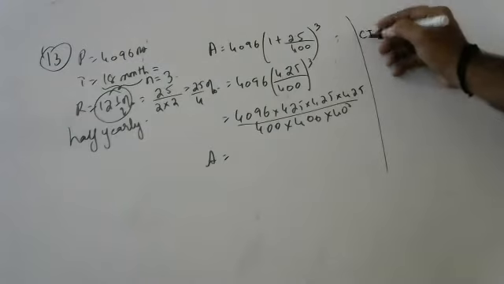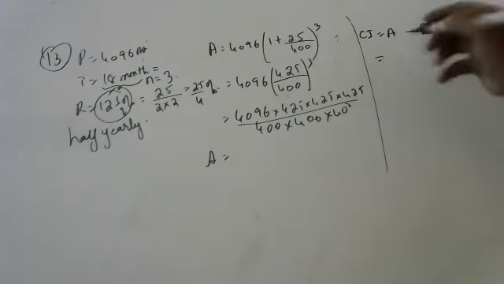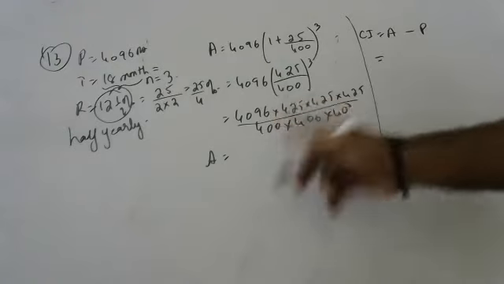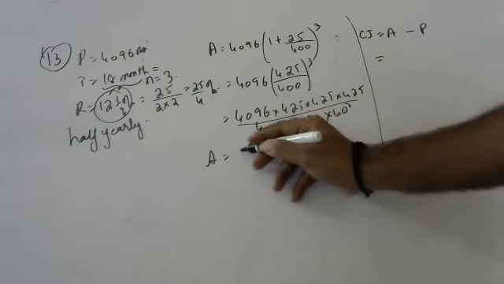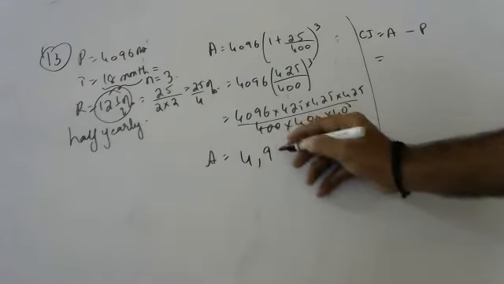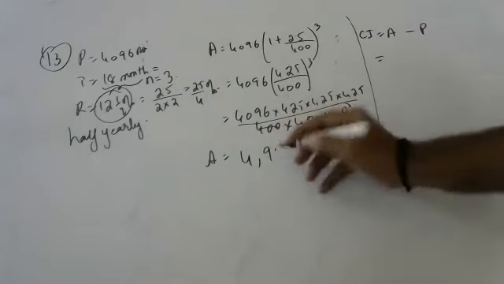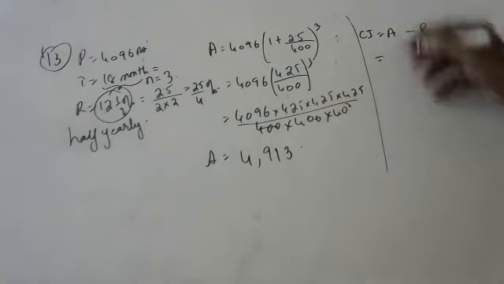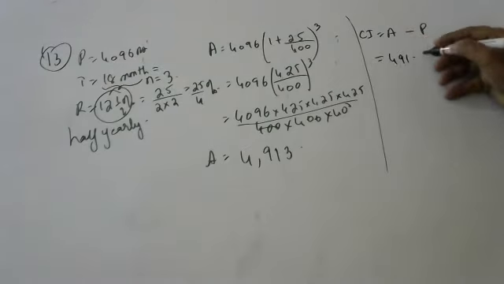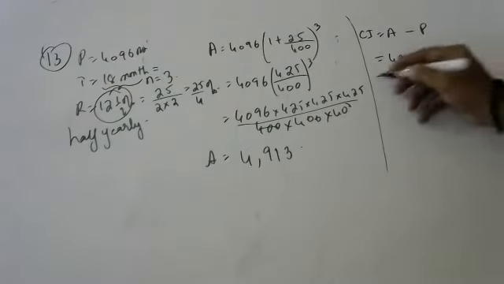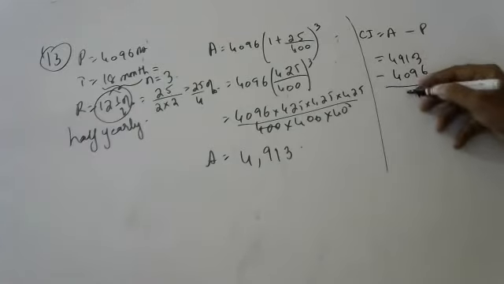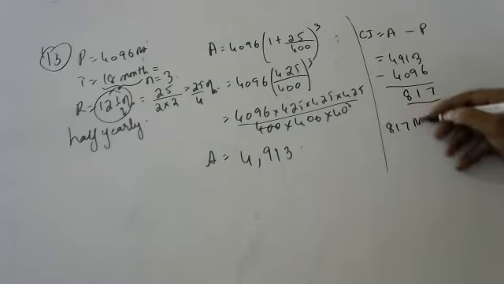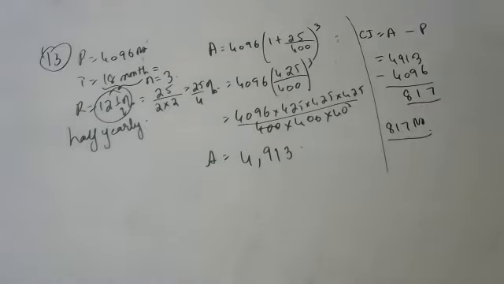Now, how to find compound interest? Amount minus principal. Vedant, you got it? Yes, sir. It is 4,913. Okay, so amount minus principal: 4,913 minus 4,096. How much? 817 rupees is the compound interest.